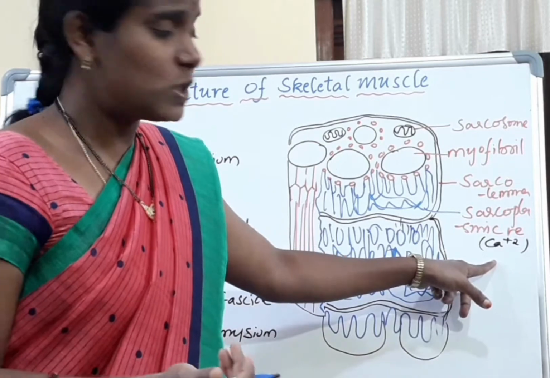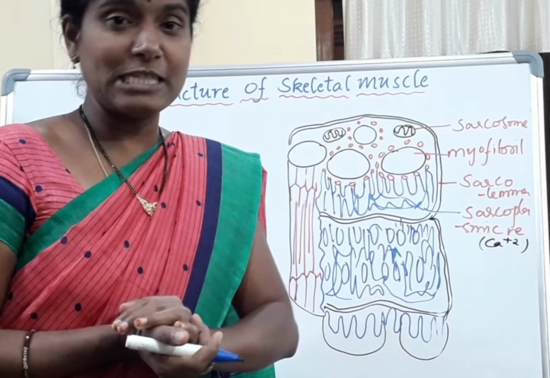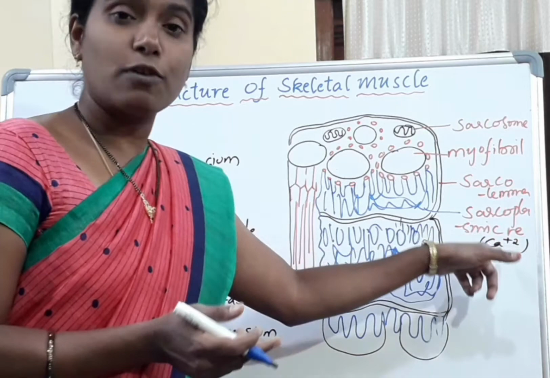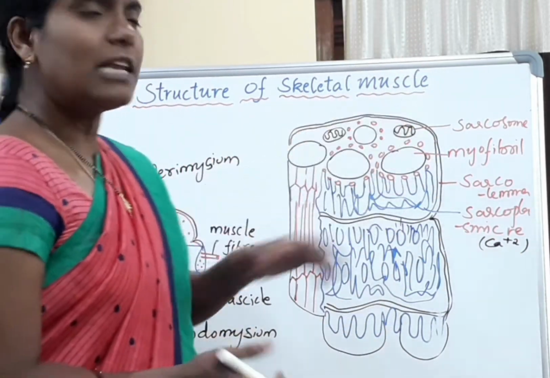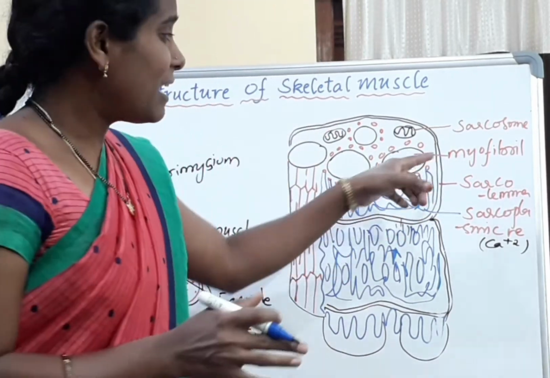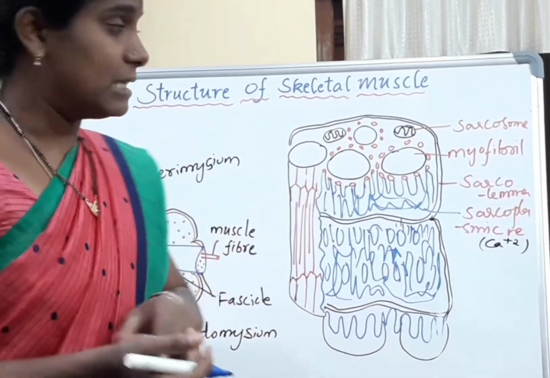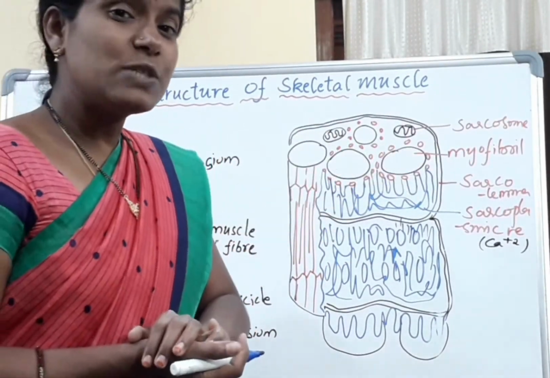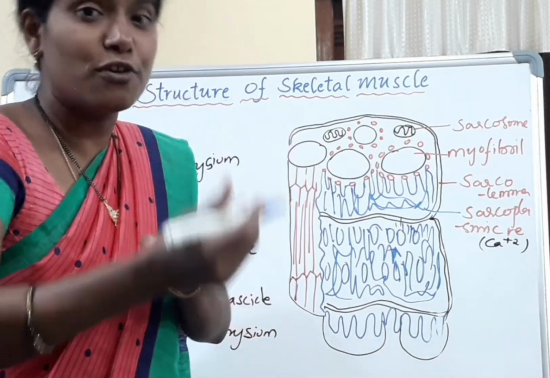Why are calcium ions useful? They play a vital role in muscle contraction. The muscle contraction mechanism and the structure of myofibrils we will see later, along with the sarcoplasmic reticulum function. This muscle fiber consists of a large number of parallelly arranged myofibrils or myofilaments, and we can observe a syncytium in the muscle cells. Syncytium means it is formed from embryonic mononucleate myoblast cells.